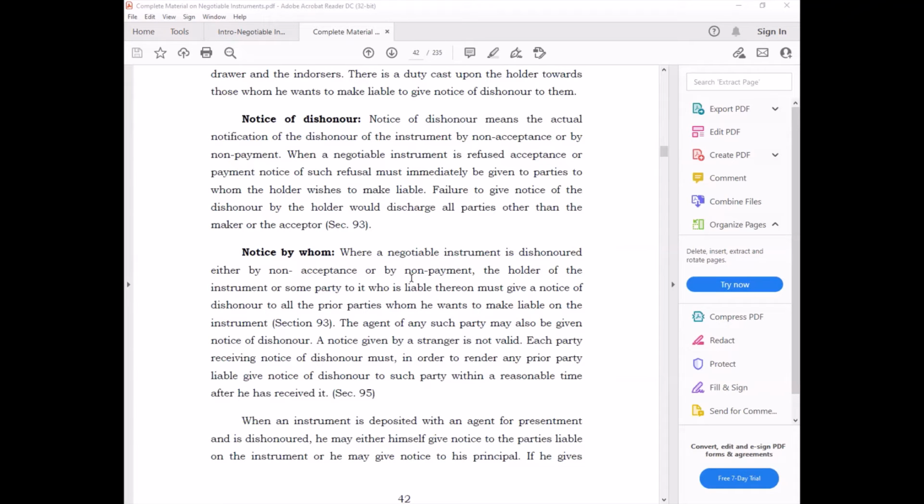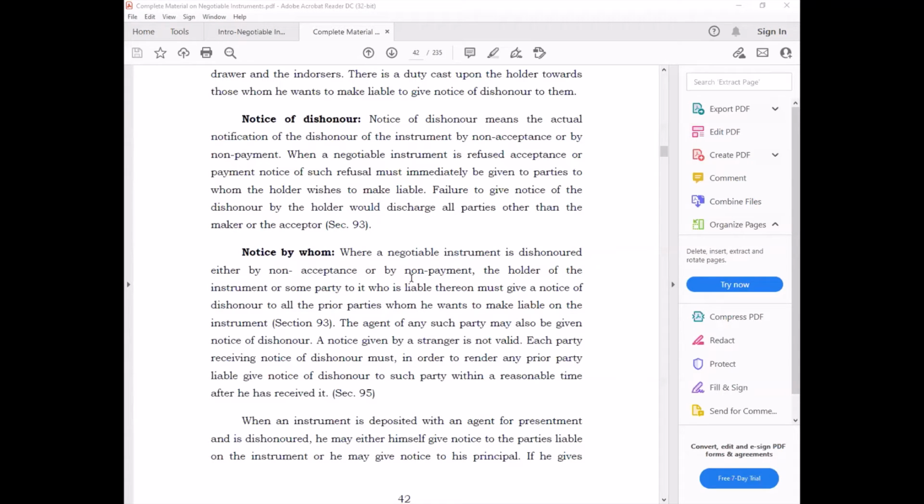He will hire a lawyer for that. The lawyer will make a note and then he will issue the notice to Mr. X and Mr. Z that you are the drawer, you are the drawee, please make the payment. Make sure the payment is made in the next 15 days. If you will not make the payment, we will take this matter to the court. But the point is that notice must be given by the person who was supposed to receive the money, Mr. Y, who was the payee in this case, who is holder in due course, who got the endorsement, he's the endorsee. He is supposed to address the people.